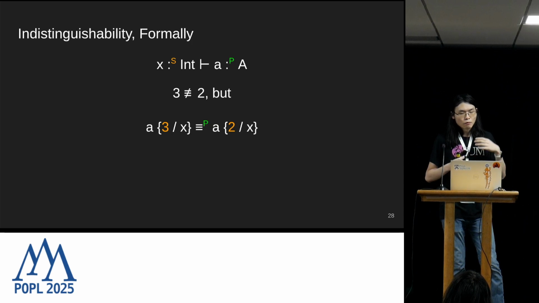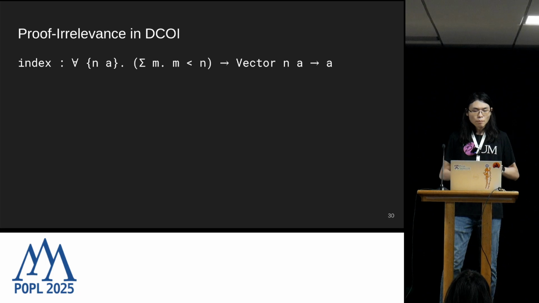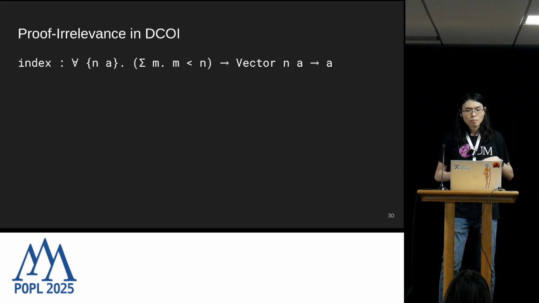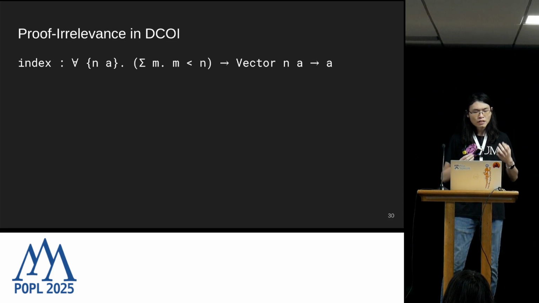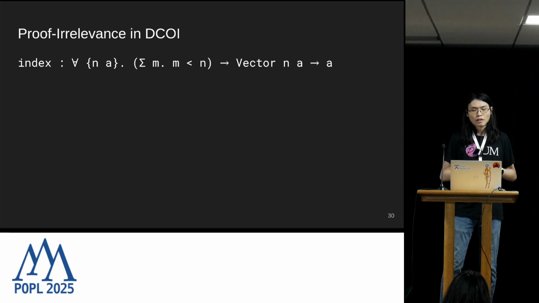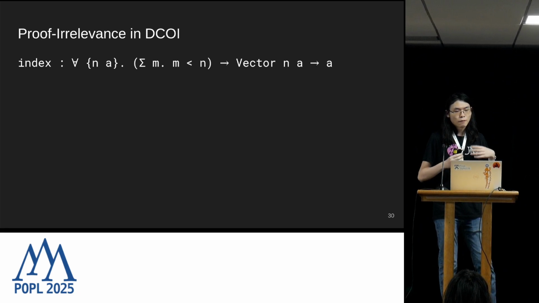So this type of reasoning principle associated with indistinguishability is immediately useful for implementing proof irrelevance in our dependency type system. So suppose we have this index function which takes a length-n index vector and retrieves the element with the mth index from it. So to make sure that this index function is well defined on all inputs, we impose this constraint that m must be strictly less than n, which is the size of the vector, so we avoid the out-of-bounds error. Now, the important thing here is that this m less than n proof is really intended to keep our function total.